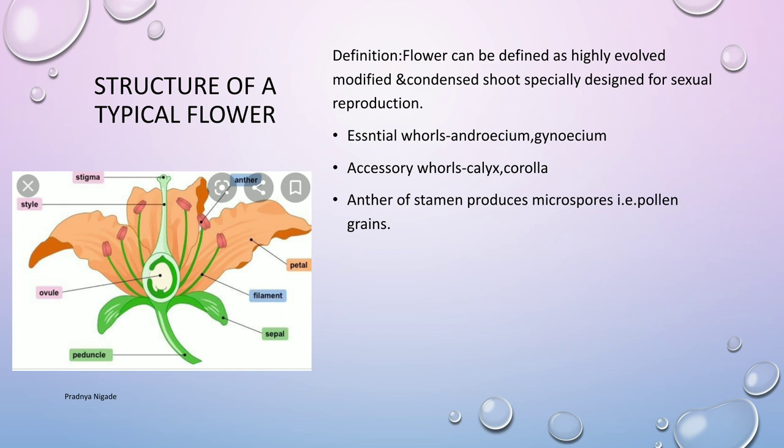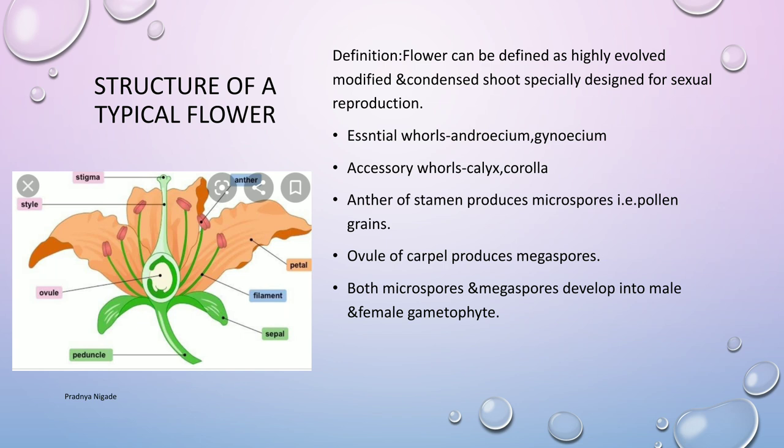Anther of stamen produces the microspores. Microspores means pollen grains. And ovule of carpel produces the megaspores. So, both microspores and megaspores develop into male and female gametophyte. Now, let's study the structure of anther in detail.